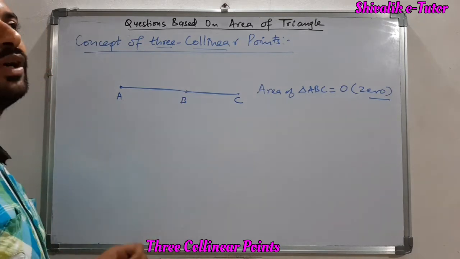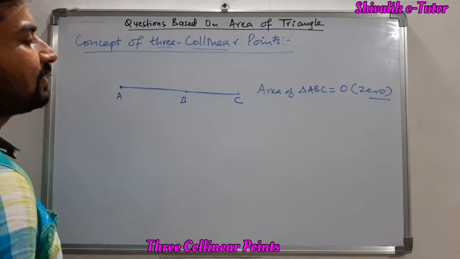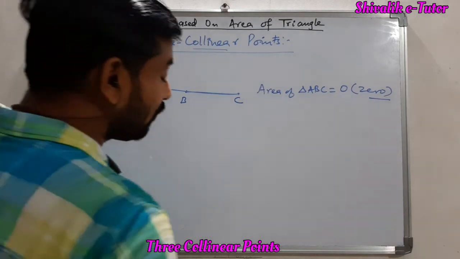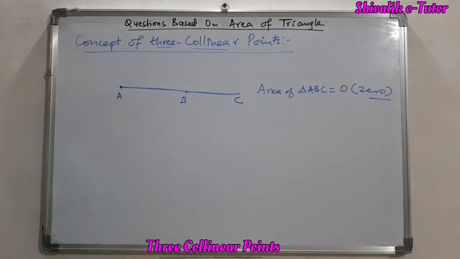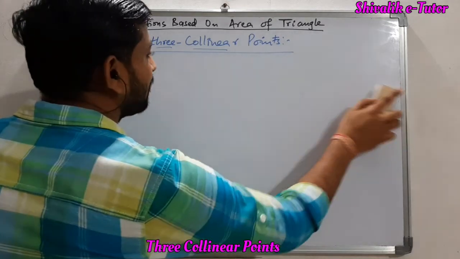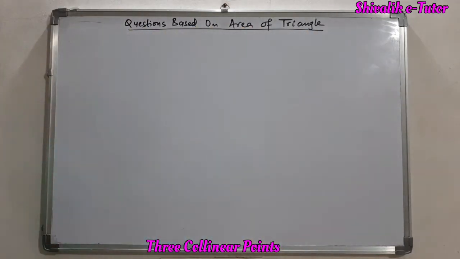So by using this concept, we can have a very important question whereby the coordinates of A, B and C will have some unknown like K or some other variable, and we have to calculate the value of that unknown so that they are collinear. So let me take a simple question based on this concept, and then we will try to find out the value of unknown K in this question.